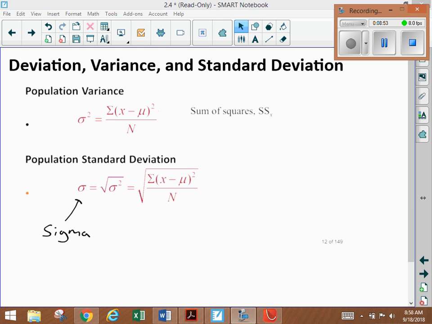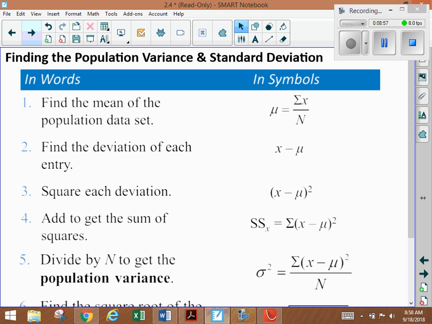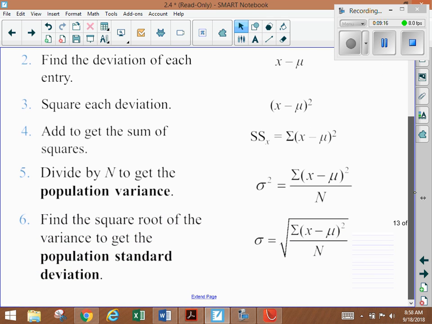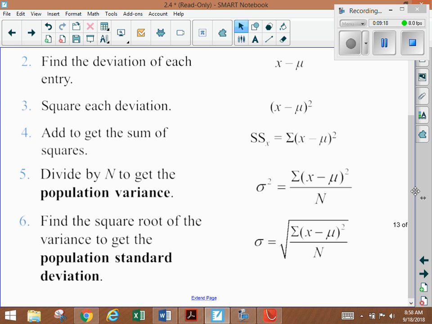So now we're going to get out our calculators. We're going to use our calculators to do some work. Just looking at this, you guys have all these down, so let's talk about these in words. This is the mean of a population data set. Here's our deviation. This is the square of each deviation. We're going to add them all up to get the sum of the squares, and then we'll divide by n, and we'll get the variance. When we take the square root of all that, that gives us our standard deviation.